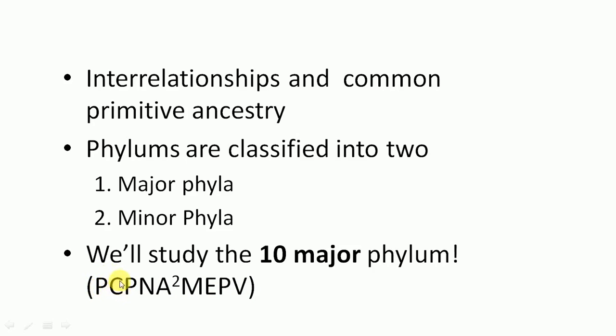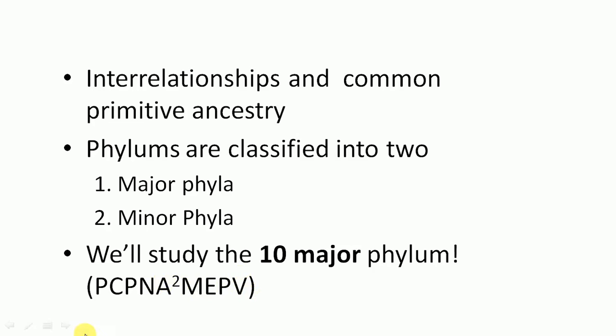Then the poriferans, then coelenterates, then platyhelminthes, then nematohelminthes, then Annelida, Arthropoda, Mollusca, Echinodermata, then Protochordata and Vertebrata. These are the 10 major phyla we learn over the next few years.